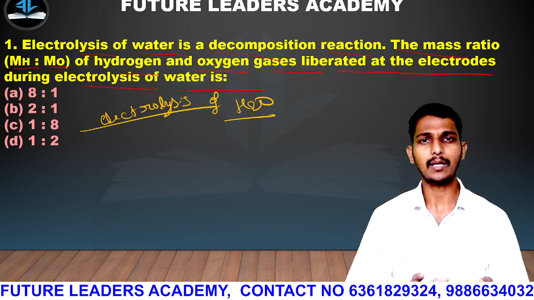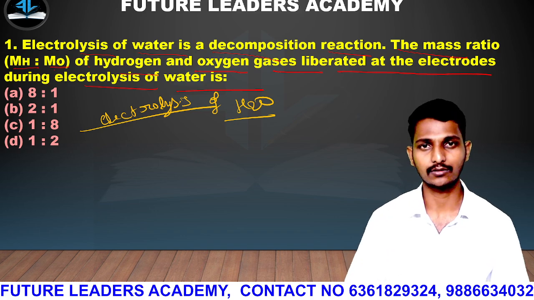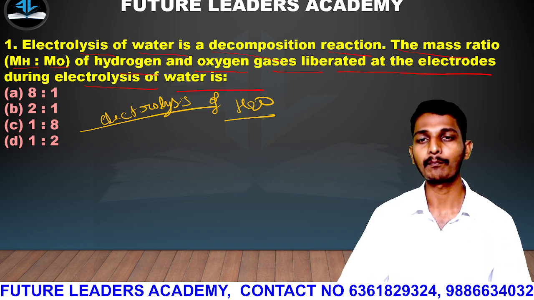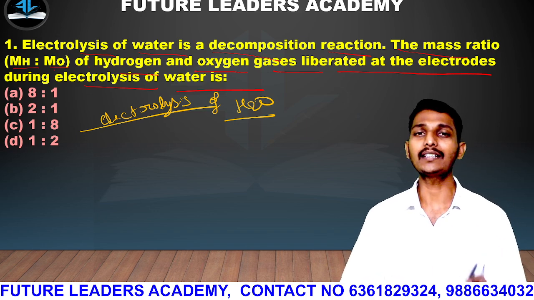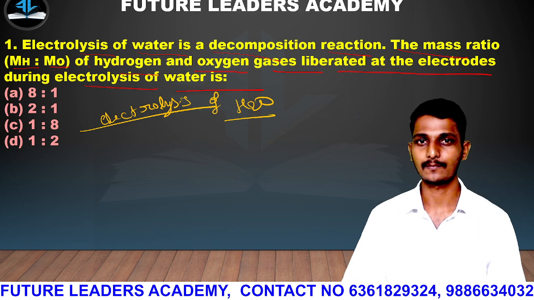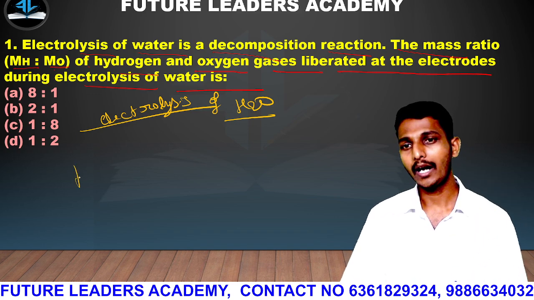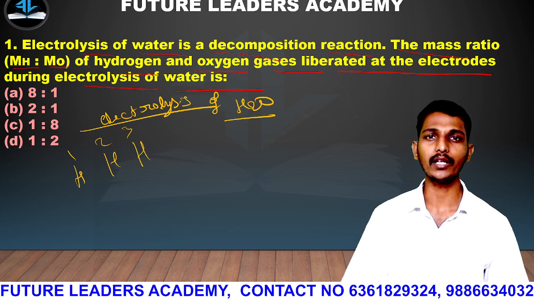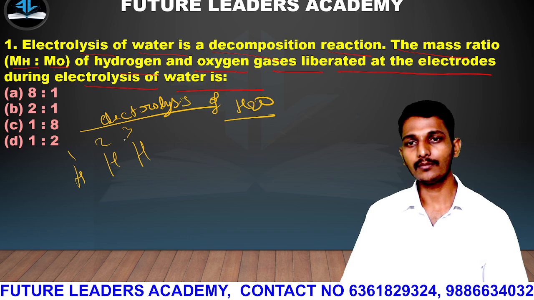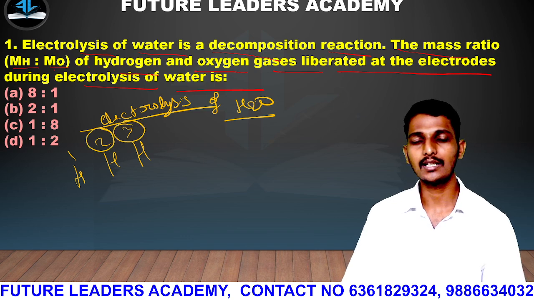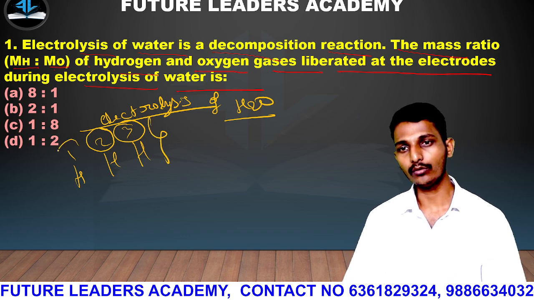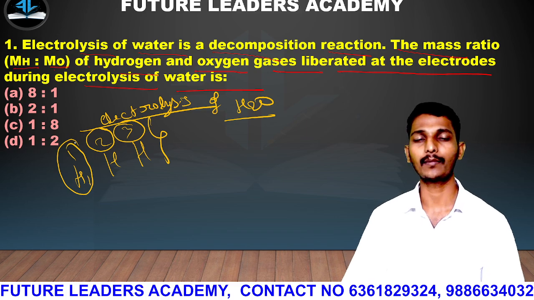Now there are many types of chemical equations, and when we come to that, we will discuss the questions related to those kinds of equations or reactions. Now the question is, what is the mass ratio? First of all, we should know the mass. Hydrogen mass is 1, hydrogen mass is 2, hydrogen mass is 3. The hydrogen of mass 2 is called deuterium, and mass 3 is called tritium. We should remember deuterium and tritium. But we have to consider only hydrogen with atomic number 1 and mass 1.